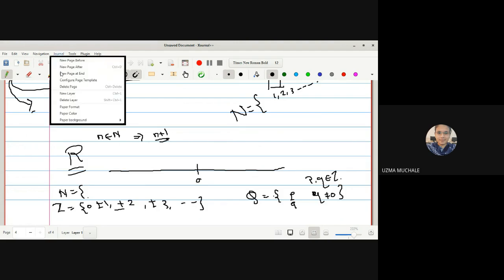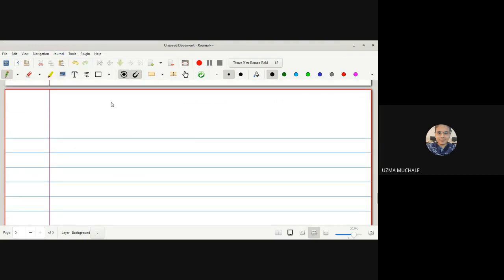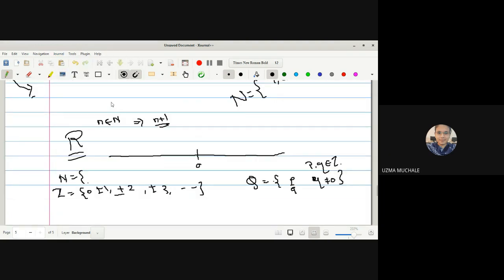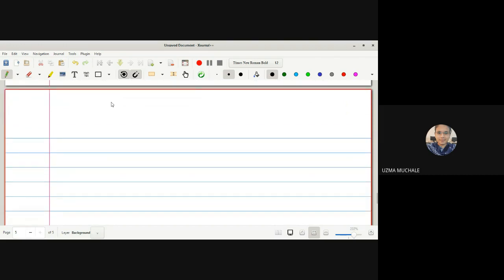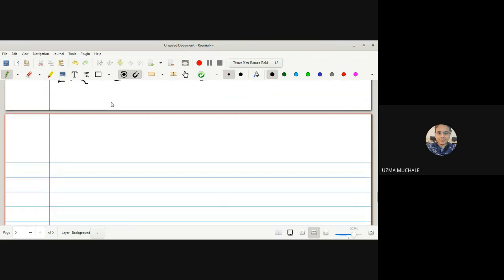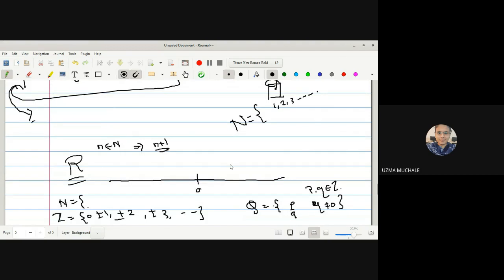Why is this so? Because we do not have an exact idea what the next real number is. But in the case of a natural number, if you write any natural number, definitely you can define a successor of it. If n is any natural number, you can write the next natural number n plus 1. Also, you can write n minus 1, the previous natural number. Now, in the real line, suppose I have written 0 and 1. After 0, 1 is also a real number.